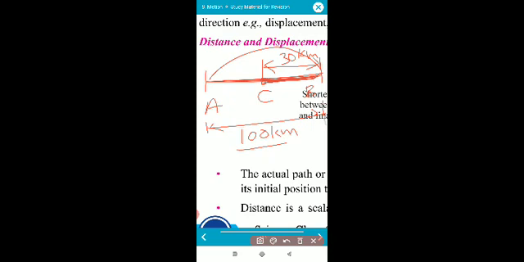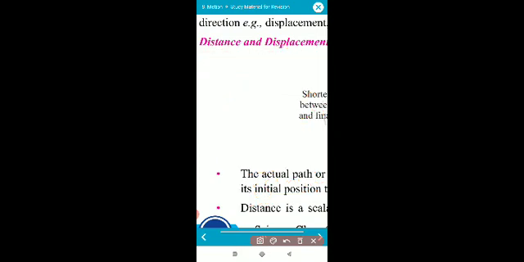Now a person travels from A to B and returns to C. So how much distance is traveled by the person? That is 100 plus 30. So this is called distance. The total distance traveled by the person is 130.